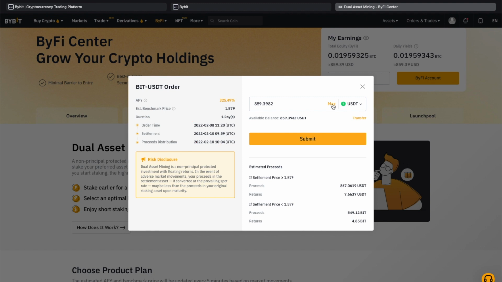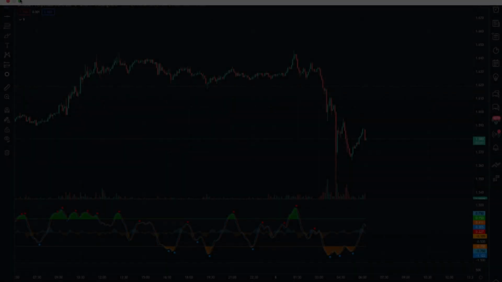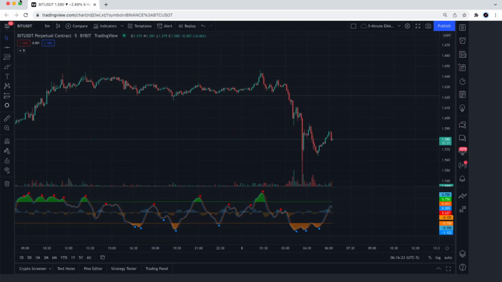If the price of the BIT token will be below, I'll end up owning BIT token. In other words, Bybit Exchange will buy the BIT token on my behalf if the price of the token falls, and I know exactly how much BIT token I would receive. Can I determine how likely it is to happen just by looking at the price chart?